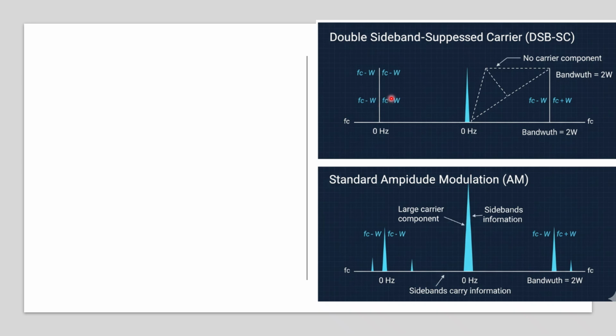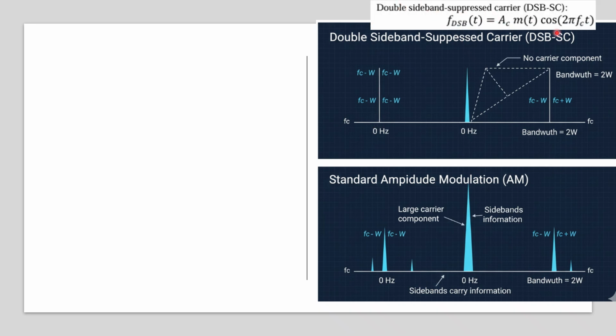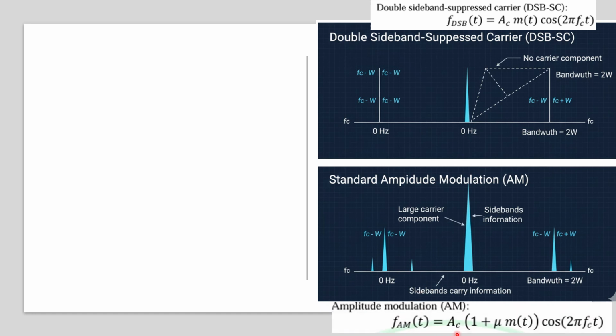So this is the advantage. Why? Because you need to carry less power. The double sideband equation is Ac m(t) cos(2π fc t), and for your standard AM, Ac [1 + μ m(t)] cos(ωc t), right? So here you can see in terms of the power transmitted, DSB-SC is better than AM. Why? Because there is no carrier, so definitely it requires less power.